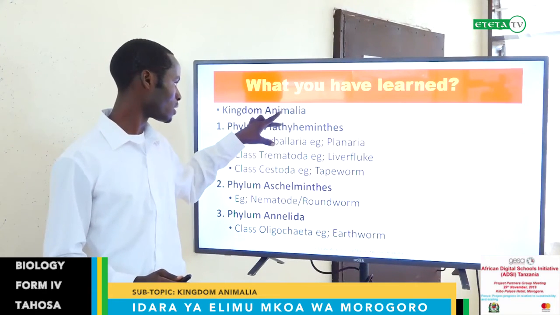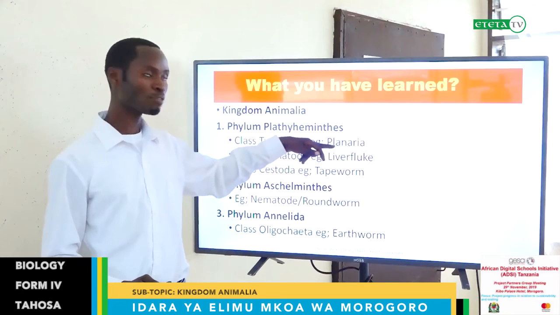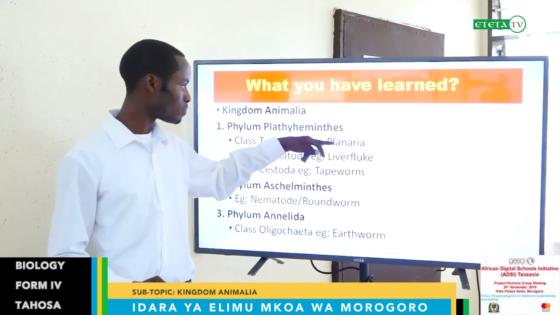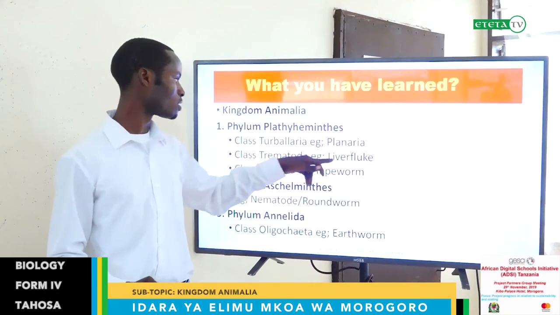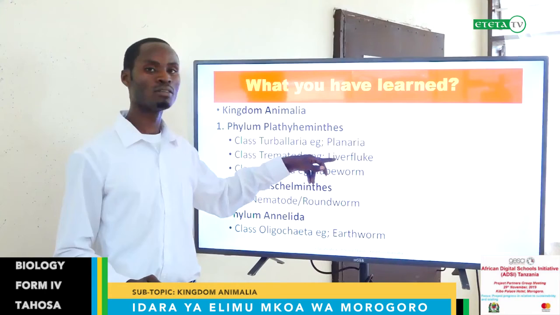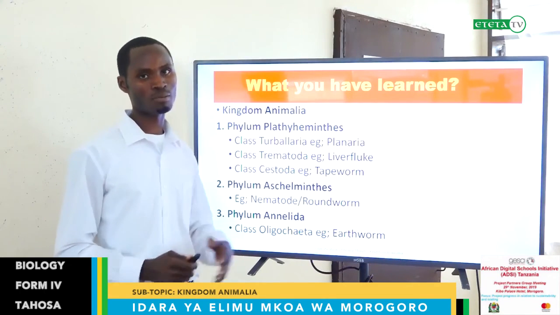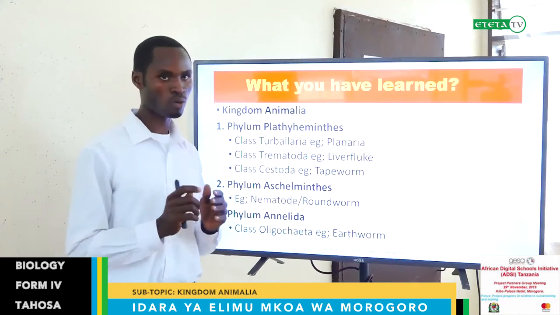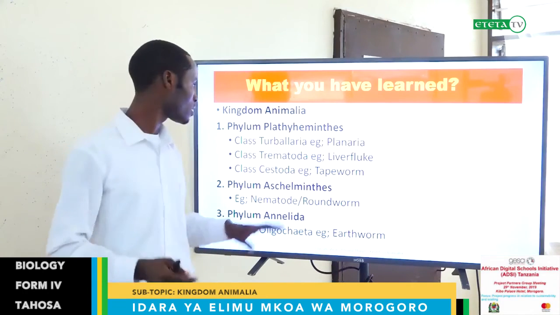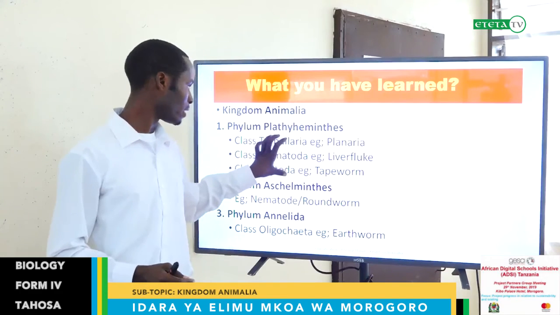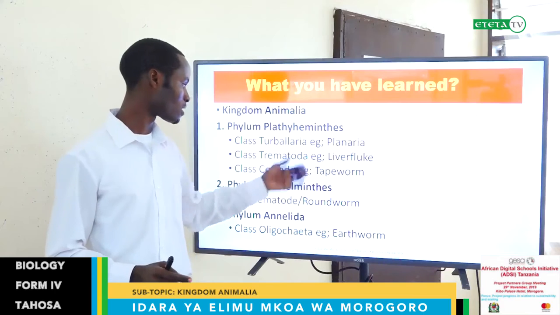The class Turbellaria, and the representative member, which you have seen the picture of, is Planaria. For Trematoda, we displayed the picture of liver fluke, which is a group member. And class Cestoda, we discussed tapeworm, which is the common group member of the Cestoda. So keep in mind this phylum and the three classes and the representative member of each class.